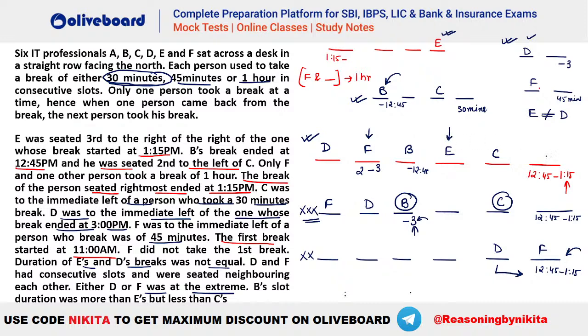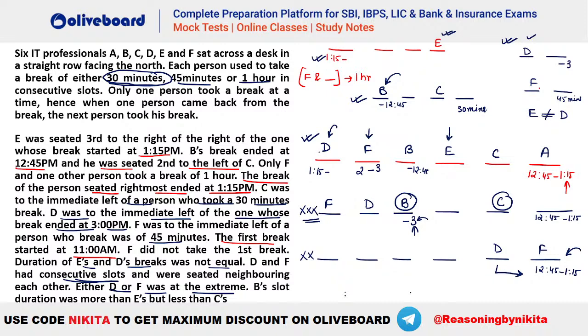So E has to be here. So the remaining person A will be this person. Now E is third to the right of the one who is having 1:15 time onwards, right? So you can see this person will be the one who is having the time 1:15 onwards. Now we know that D and F have to be consecutive slots, that is one after another. So you can see that F is 2 to 3. That means what should be the duration of this D here? Anybody? What should be the duration of D here?